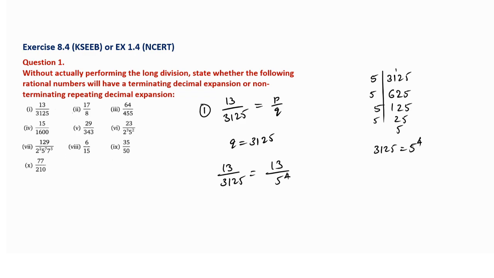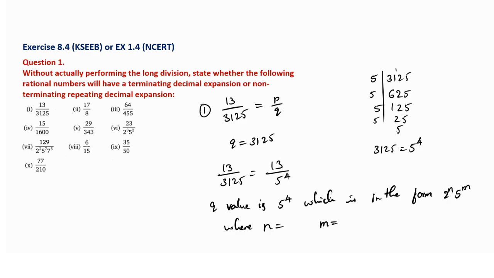Lastly, one sentence: the Q value is 5 raised to 4, which is in the form 2 raised to n, 5 raised to m, where what is the n value over here and what is the m value over here?